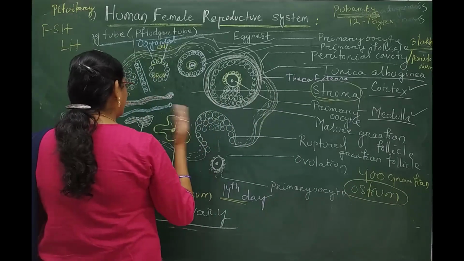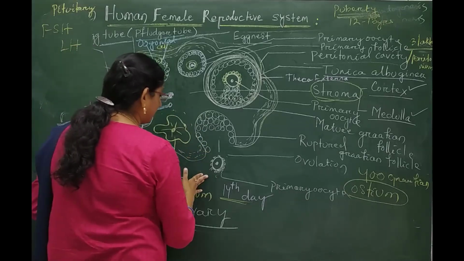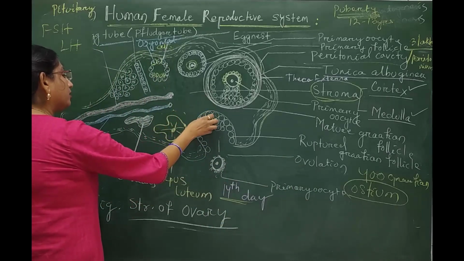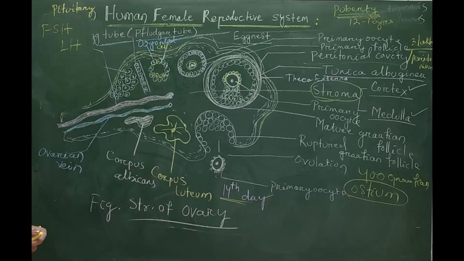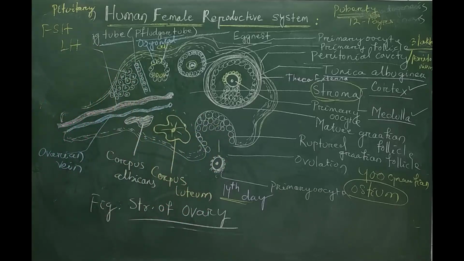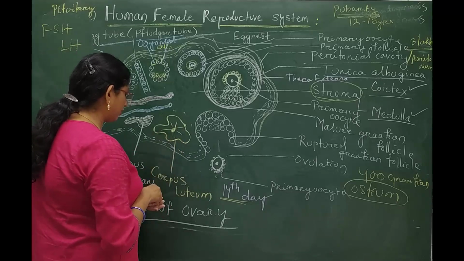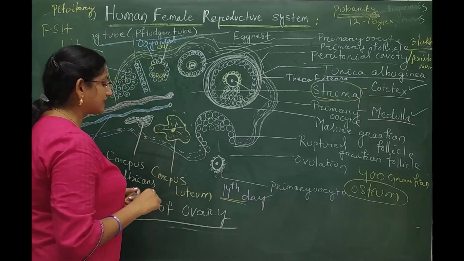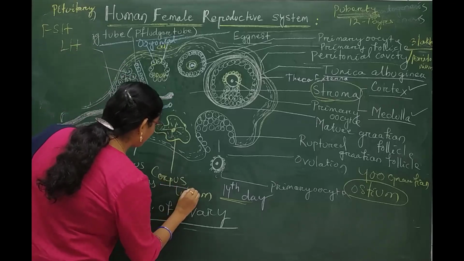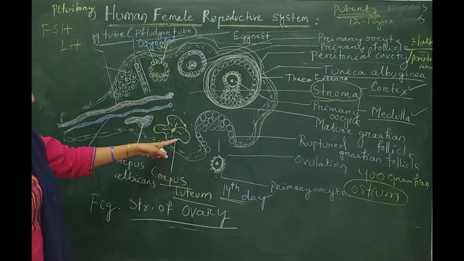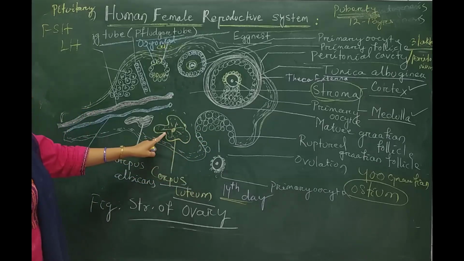Then after the rupture of the mature Graafian follicle and the release of the ovum by ovulation, the remaining part of the Graafian follicle gets converted into an endocrine structure that looks like a yellow scar, called the corpus luteum. The ruptured Graafian follicle after ovulation is converted into the corpus luteum. It is an endocrine structure.